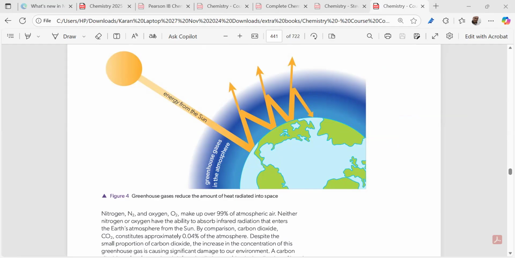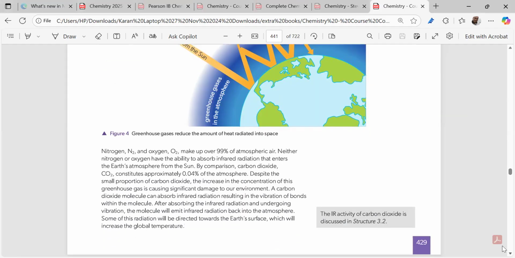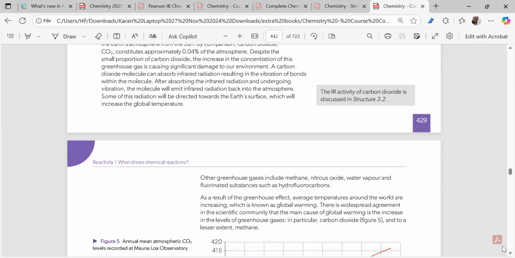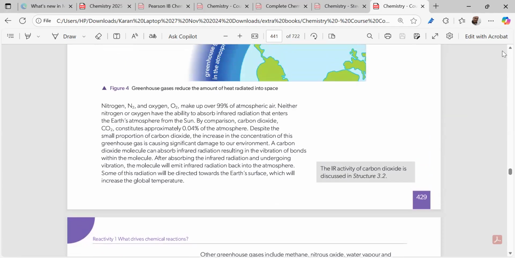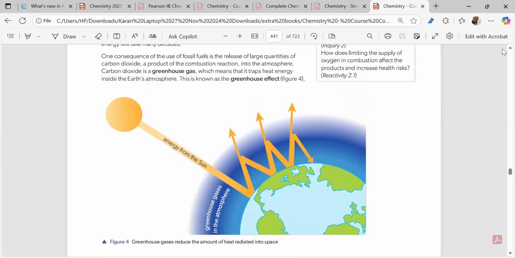Now, moving on to the next part, these greenhouse gases are increased due to human activity: methane, carbon dioxide and water vapor. What are the human activities? Suppose we take methane gas. Where does methane gas come from? Methane gas comes from cattle farming.